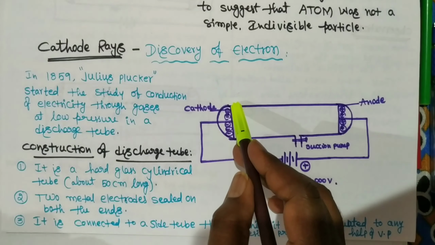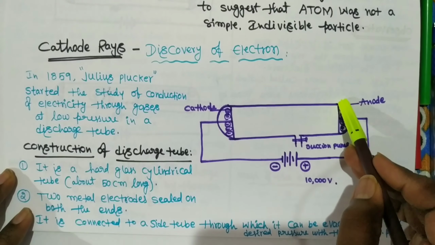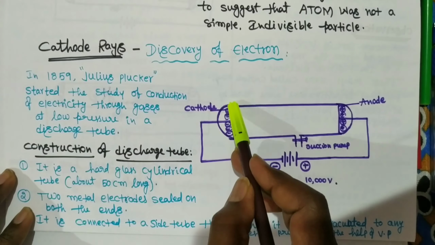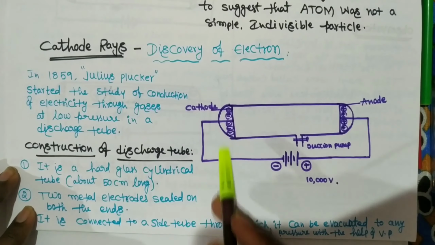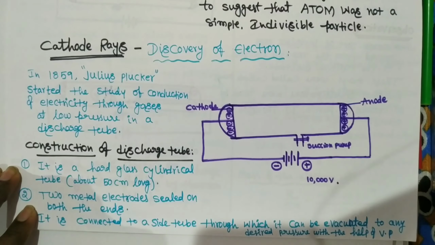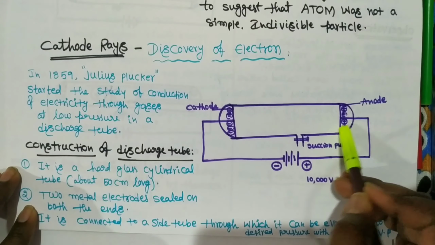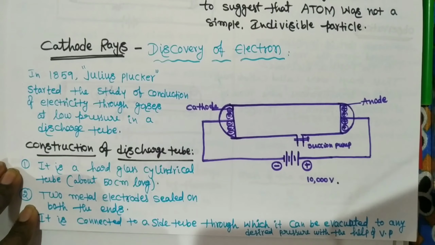So this is a discharge tube. It is closed at two ends with two metallic plates, the cathode attached to the negative terminal and the anode attached to the positive terminal.